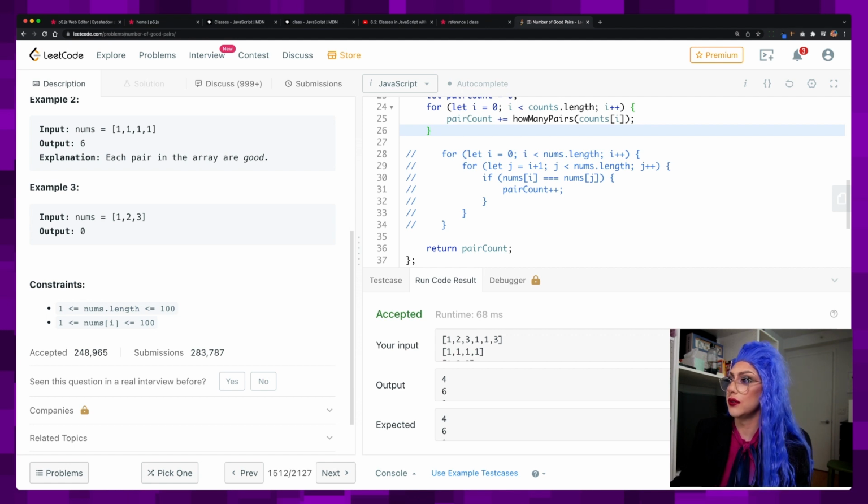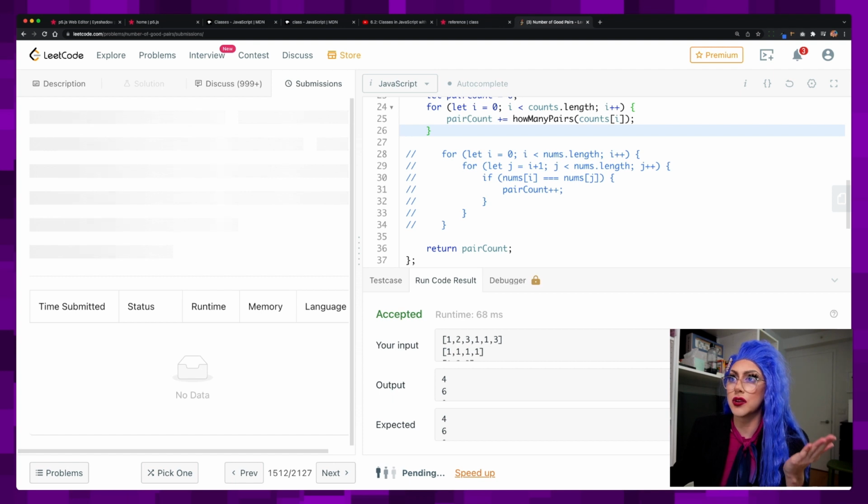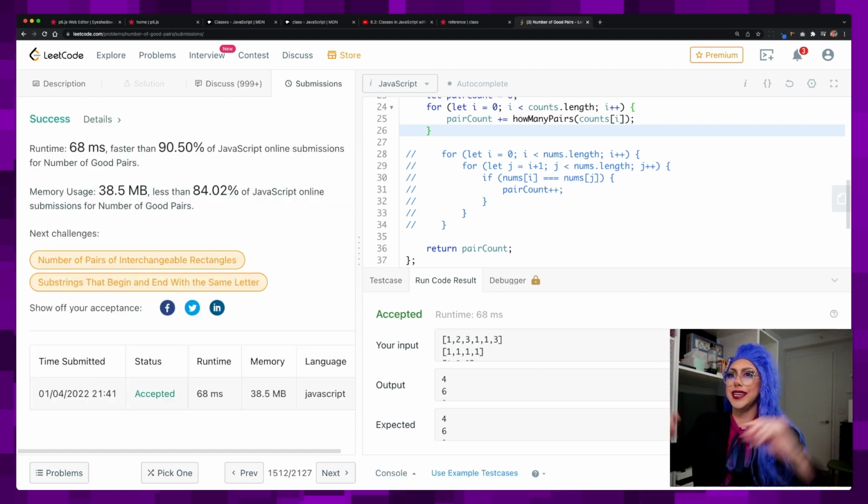Okay, these work too. We're gonna submit this. I don't think I can do any faster. You have to look at all the numbers at least once. Oh my god, please work. Yes! My runtime is 68 milliseconds, faster than 90.5% of the JavaScript submissions, and I don't use that much memory, less than them.